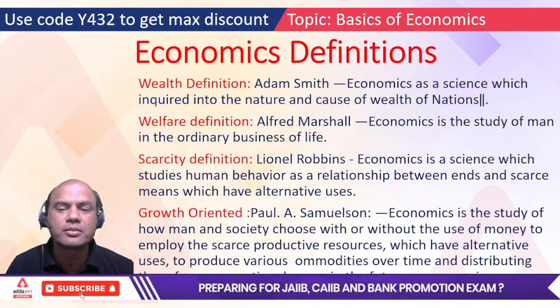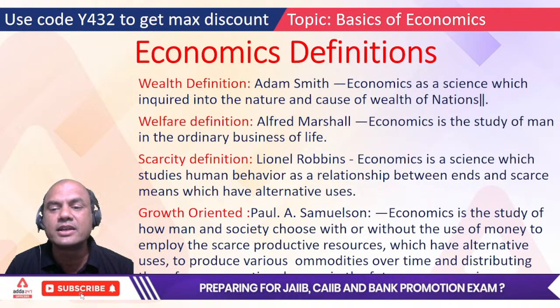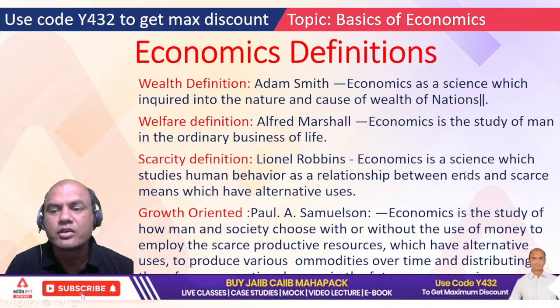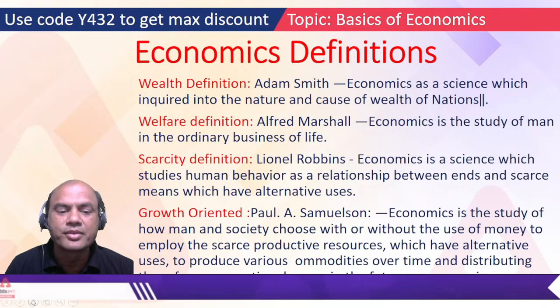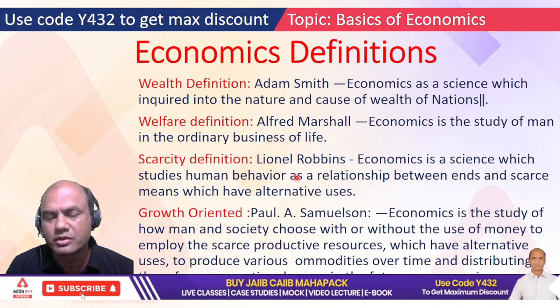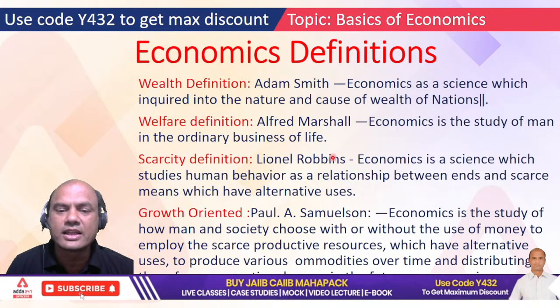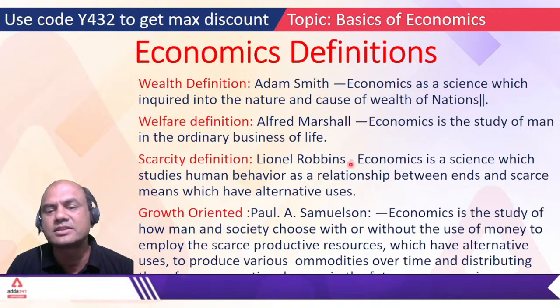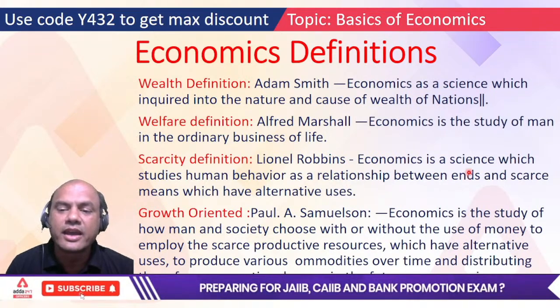So these are all the demands, and these are known as ends. And what do we mean by scarce means? Scarce means always limited. We always have limited supply and the demand is always huge. Always remember this. So Lionel Robbins defined economics as the relationship between the ends which are unlimited and scarce means.